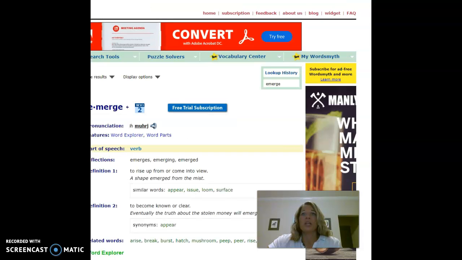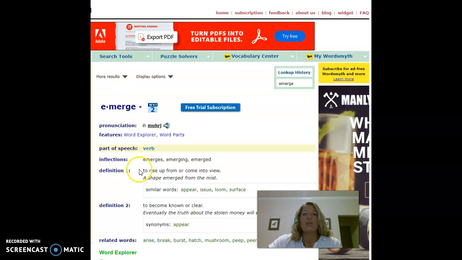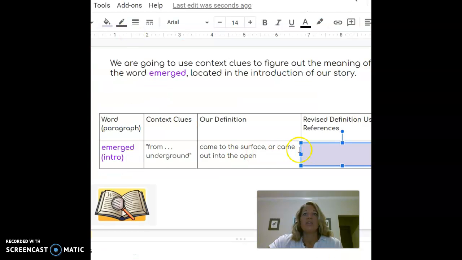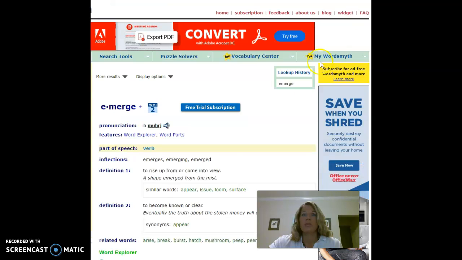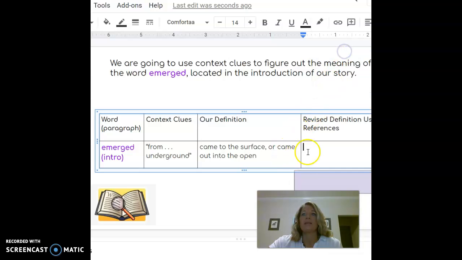I went to my online dictionary source, and I typed in the word emerged. And you can see that emerge actually means to rise up from or come into view. So I'm going to add that to our chart. And just to show you how we can do this, we can go here, left click, make it blue, right click, copy, go back to the chart, left click, and paste. And there's the actual definition for us.